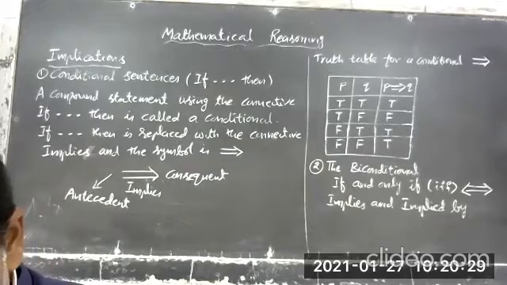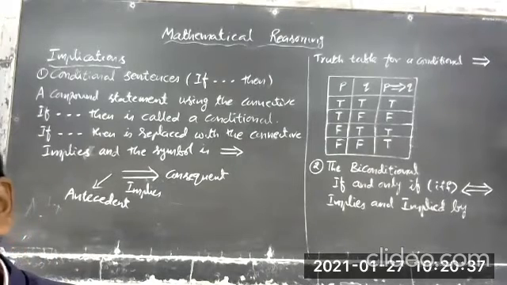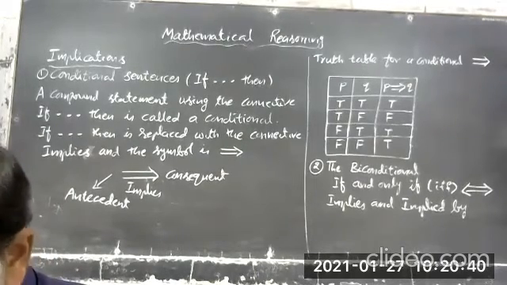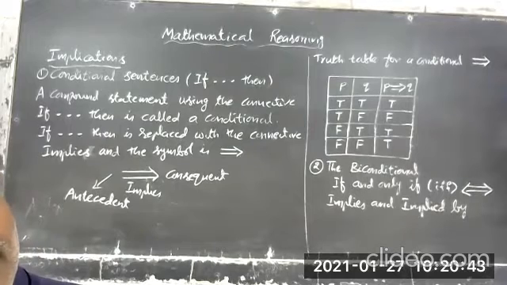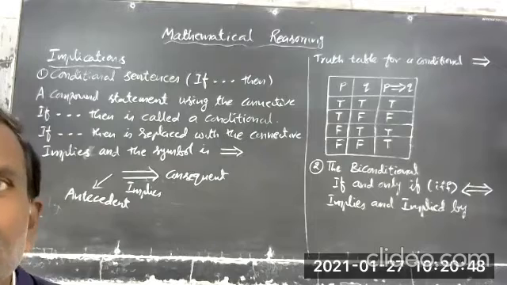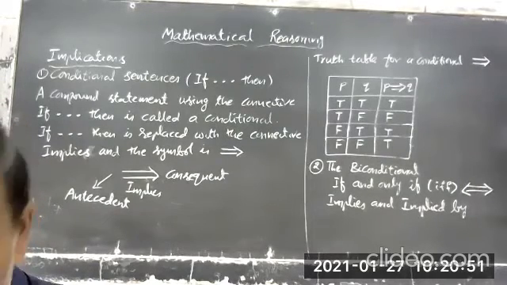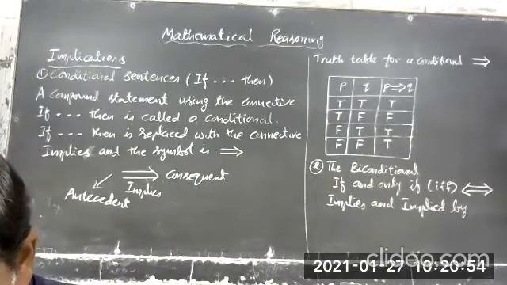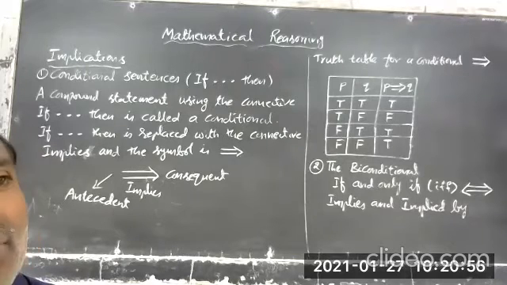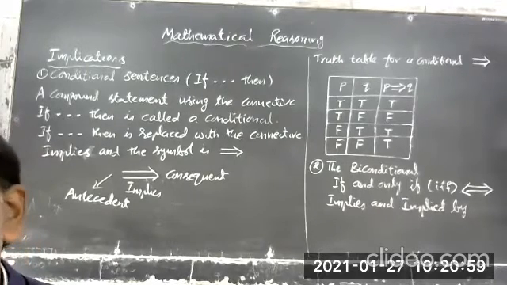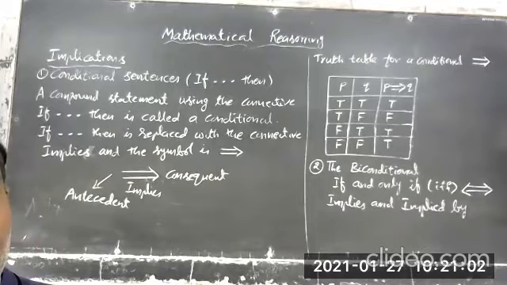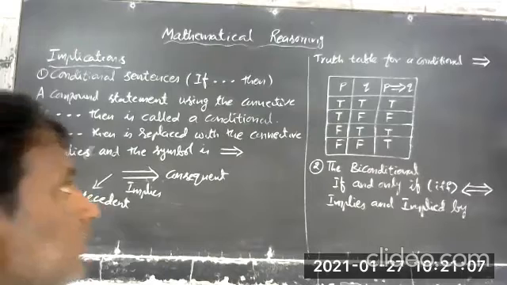Take one example here. A husband says to his wife, if I get a promotion in my job, I shall take you on a foreign tour. This is a compound sentence connected with if and then. The question is, when is the husband good or bad? If we understand carefully the different possibilities, then we would be able to write the truth table for this conditional.